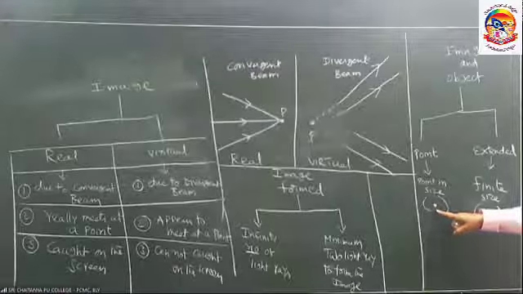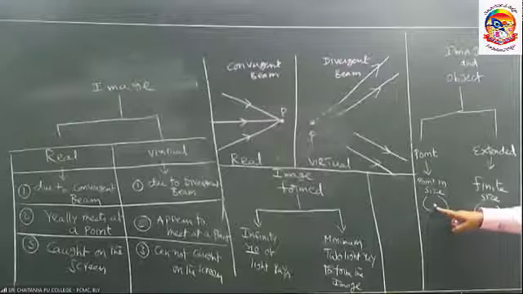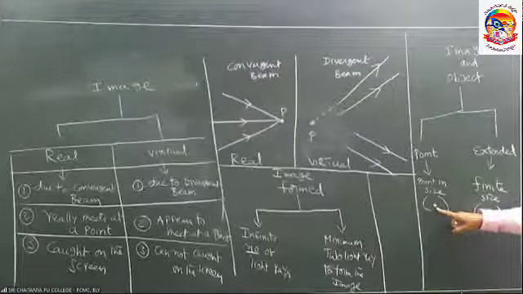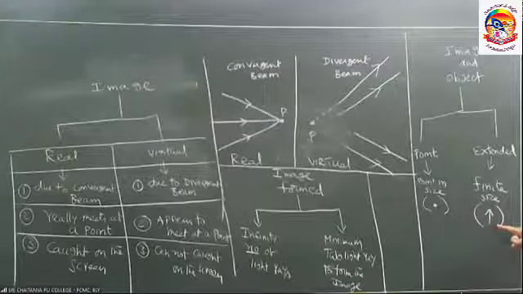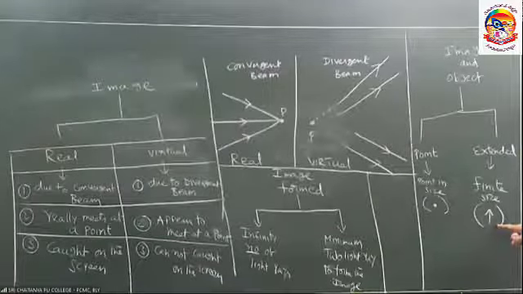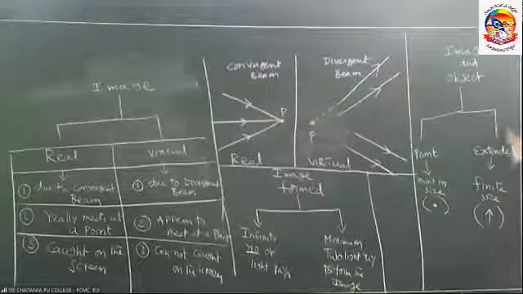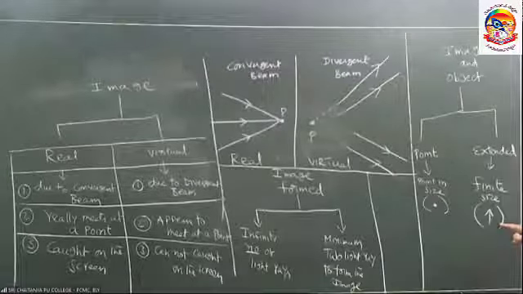Whenever we see the ray diagrams, if you observe this symbol, the size of the object or image is point size, point object, point image. If I see this one anywhere in optics while drawing the ray diagrams, it represents the extended object or extended image.